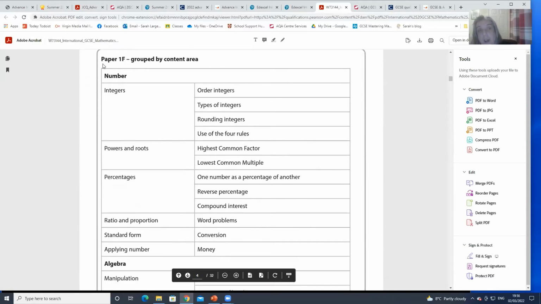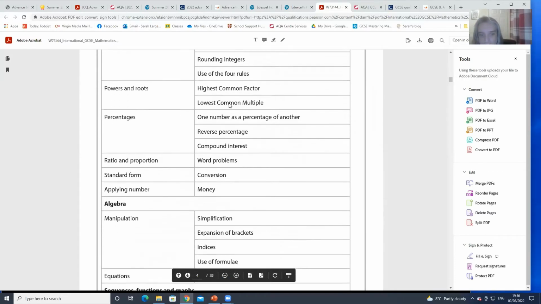And it's important to note for maths as well, not only have you got the R versions, you've got 1F. So it's a specific paper. So this is the first foundation page, this is foundation paper 1. And the other thing they say is the topics are given in specification order, not in question order. So this isn't question 1. It'd be nice if it was, but it's not. So they can come up anywhere on the paper.